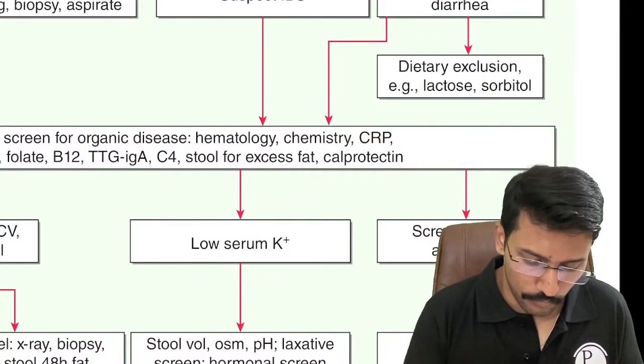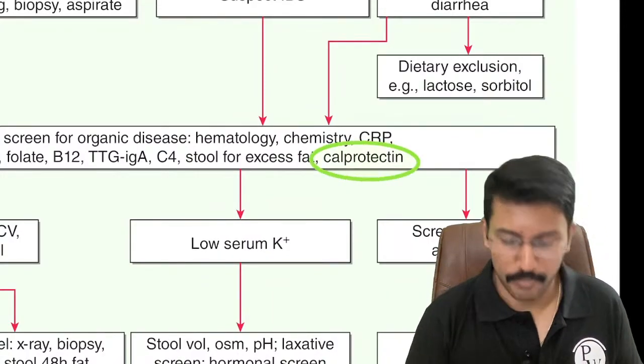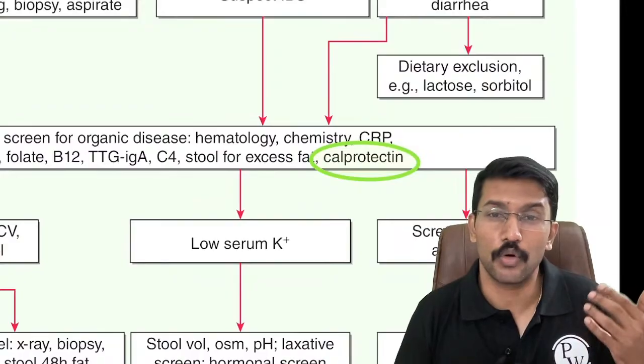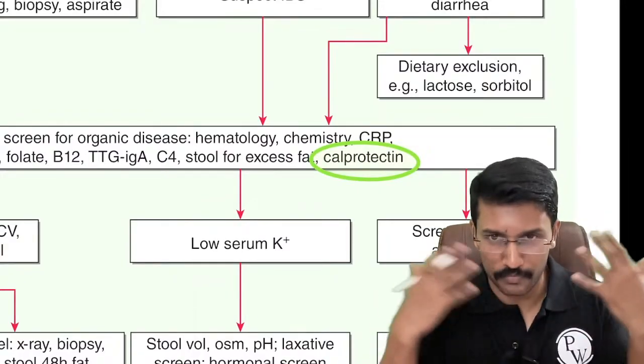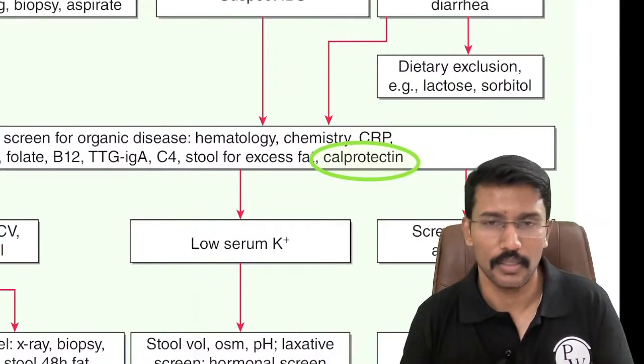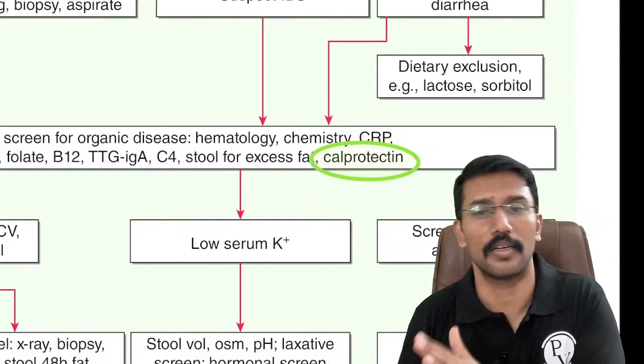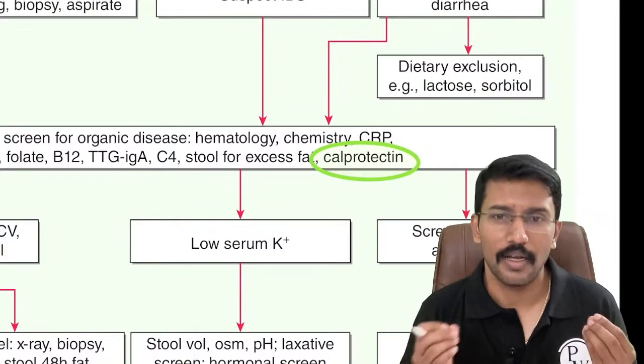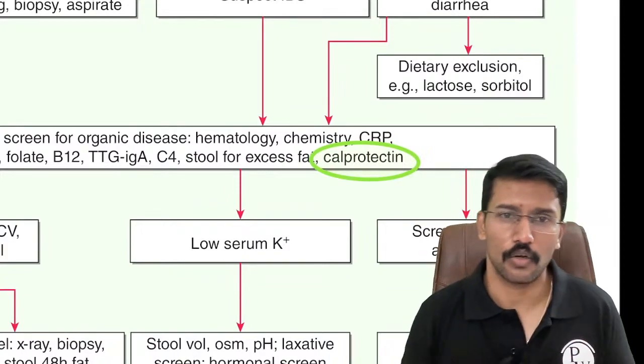It is a biomarker of intestinal inflammation. It's an inflammatory marker, just like how you have CRP as a marker of inflammation of the whole body. Calprotectin is a marker of inflammation of intestines. So if it is elevated, it means you have an inflammatory diarrhea. Most common cause being IBD, ulcerative colitis, or Crohn's disease, right?